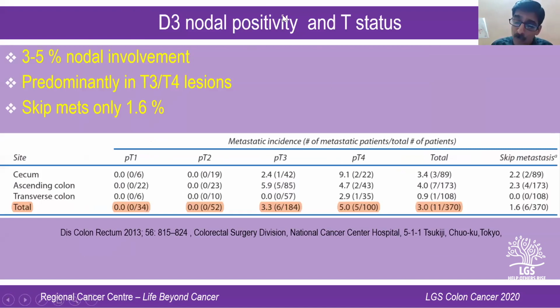But which are the subset of patients which should go for a D3 dissection? Again, this was a study which looked at D status and T status, involvement of D3 nodes in terms of T status. For a T1, very rare. T2, no nodes. But when it comes to T3 or a T4 lesion, you can see that in 3 to 5% of patients, the D3 nodes are involved. So for early colonic cancer, which is T1 or T2, there is very rare chance that the D2 station or D3 station of lymph nodes are involved. But when it comes to T3 or T4 lesion, about 3 to 5% of patients will have positive nodes at this level. But again, this was a retrospective analysis.